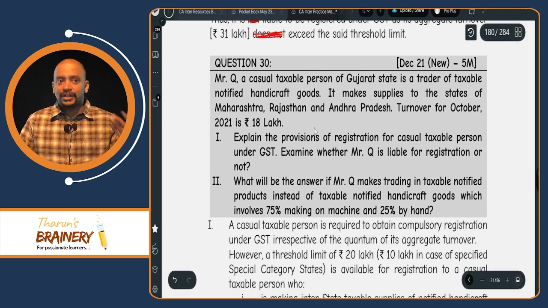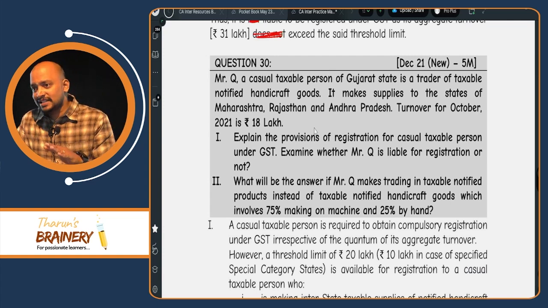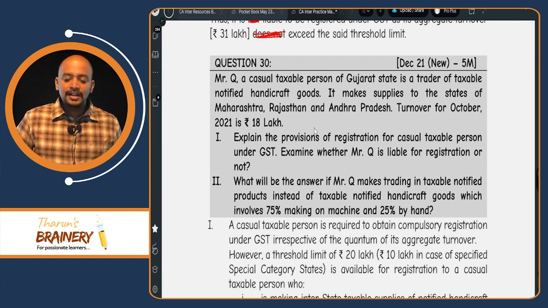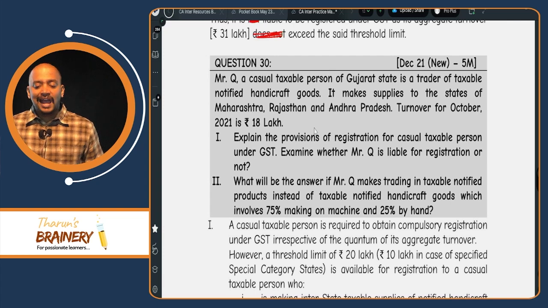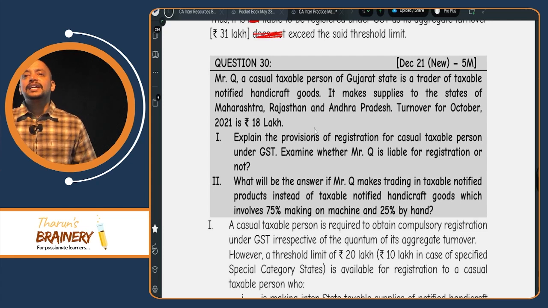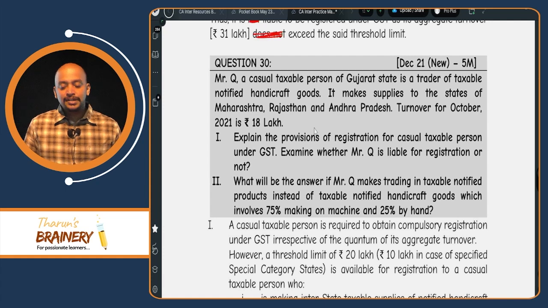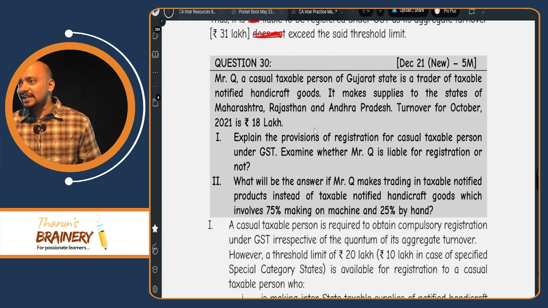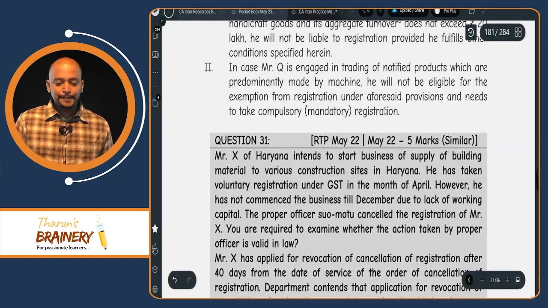Suppose we take an assumption that they are exclusively engaged in supply of goods, then is the higher threshold limit of 40 lakhs applicable in Gujarat? Yes. What will be your answer if Mr. Q makes trading in taxable notified products instead of taxable notified handicraft goods, which involves 75% making on machine and 25% by hand? Handicrafts means 100% it should be made by hand. Then only it will be called handicrafts. So here it is not handicrafts. In that case, they are compulsorily required to get registered, irrespective of the threshold limit.